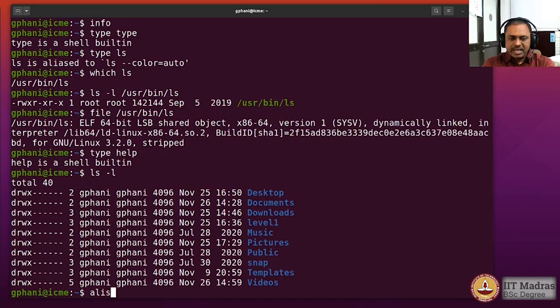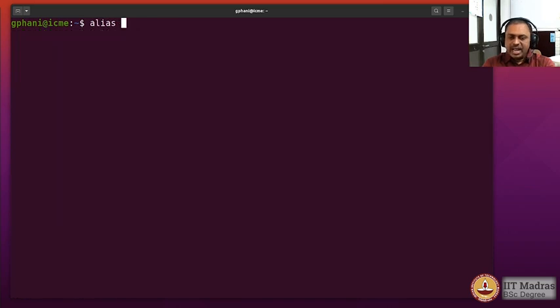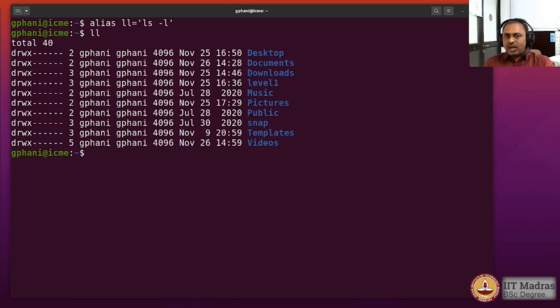So I may say alias, and let us say ll, long listing, is equal to ls -l. Okay. Now you see that ll is a new command that you have created, and if you type ll, you will actually get the long listing of the current directory. Now you can ask, what is this ll? And it tells you that ll is aliased to ls -l. So you understand it's not a command coming from the operating system, it's an alias coming from what you have configured just a while back.